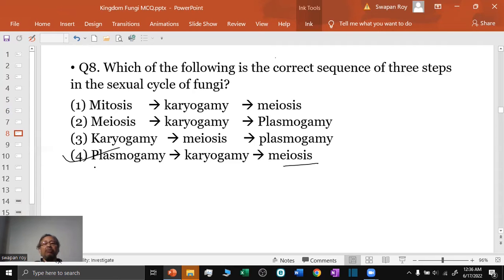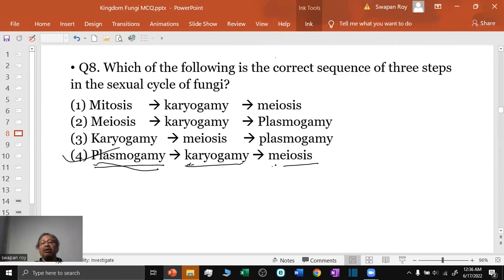Plasmogamy is the mixing of the cytoplasm of the motile or non-motile gametes or the normal vegetative cells from 2 different strains. Karyogamy is the fusion of the nuclei, and that results in the diploid condition.